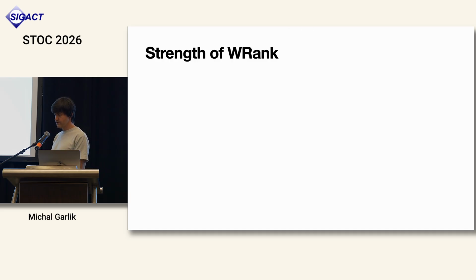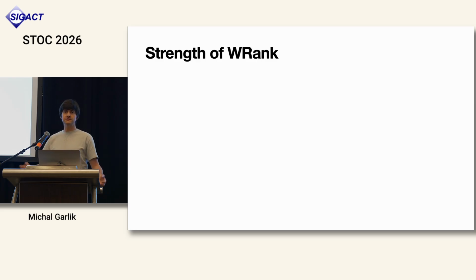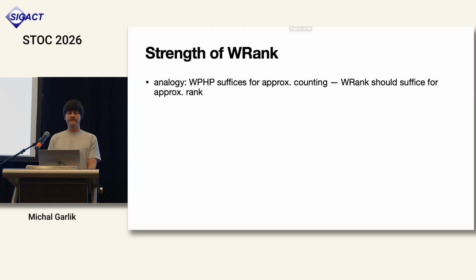Finally, a few words about the strength of the weak rank principle, because so far we have considered lower bounds only. Now we want to use it in theories of bounded arithmetic to prove other interesting theorems. We draw an analogy with what happens with the weak pigeonhole principle, especially with the theories of Emil Jeřábek for approximate counting, where he bases his theories on adding a dual weak pigeonhole principle to S^1_2 or other theories, and he demonstrates that approximate counting is already strong enough to prove many combinatorial statements.